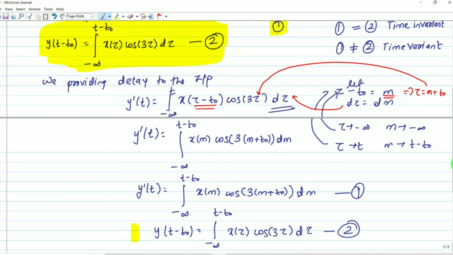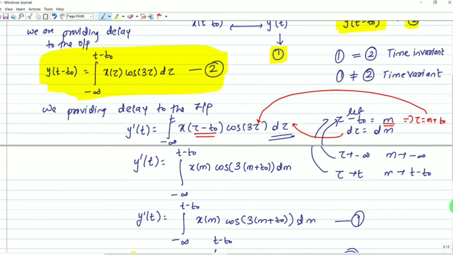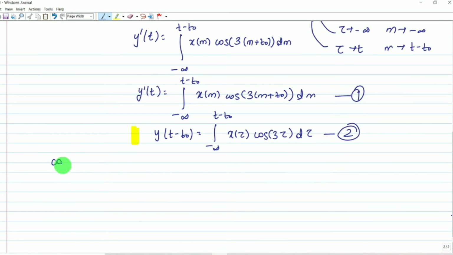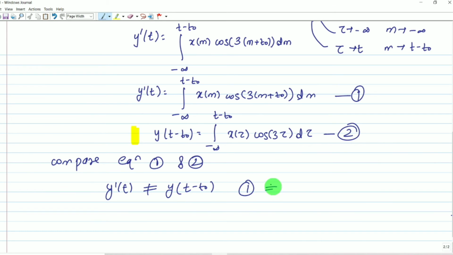When we compare equation 1 and 2, let me write it further. Compare equation 1 and 2. What can we conclude here? Y dash t is not equal to y of t minus t naught, or we can say equation number 1 is not equal to equation number 2.